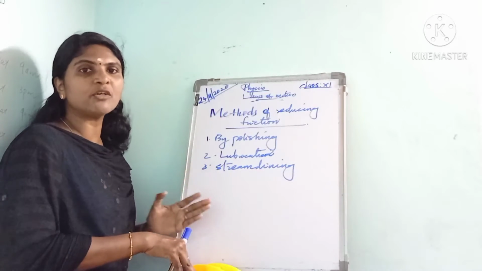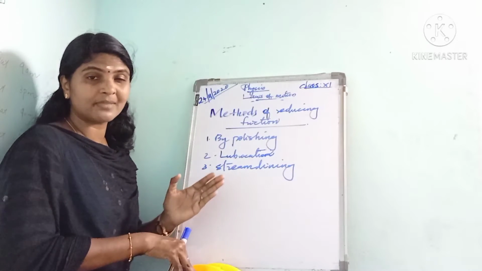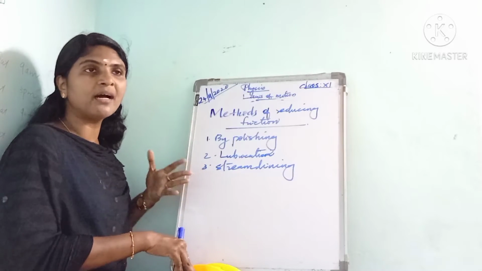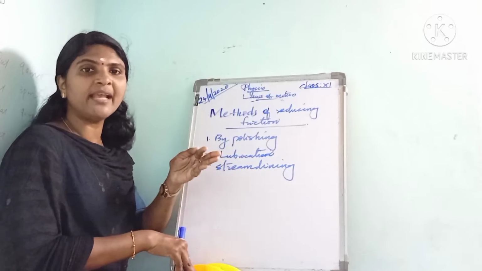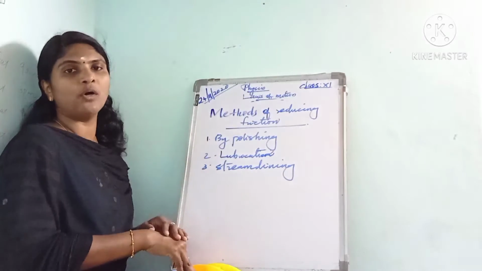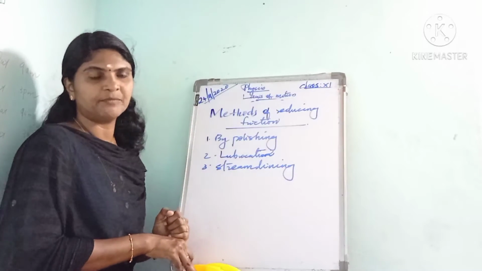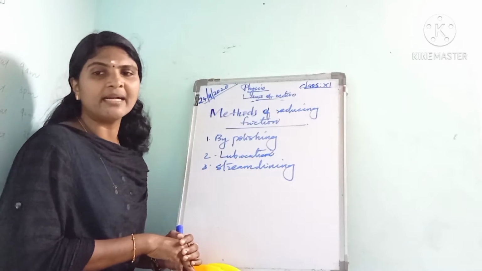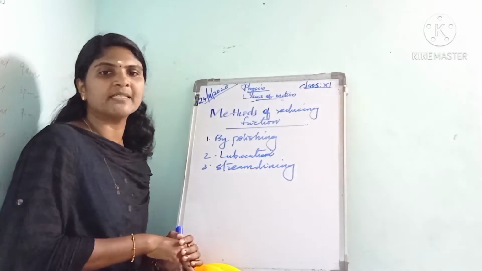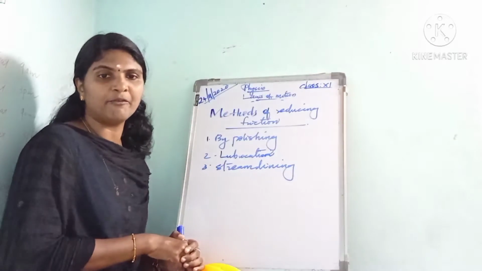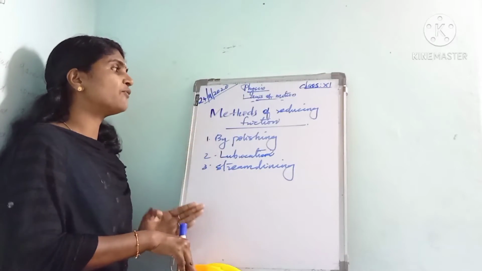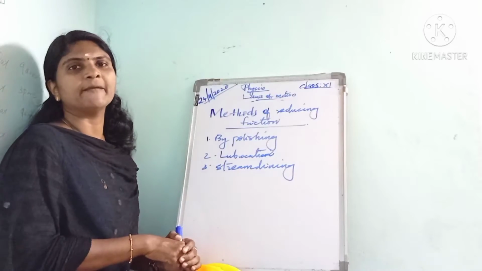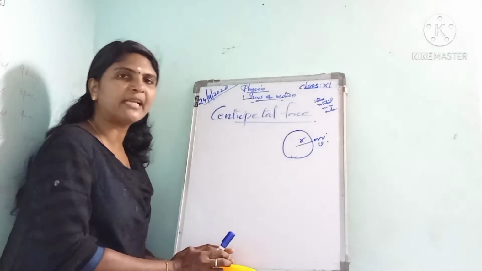Also in the case of ships and boats, there is the resistance offered by water. Only if the edges, that is the front, are sharp, it can smoothly go and overcome the friction. That is streamlining. The friction due to air is considerably decreased by streamlining the shapes, sharp in front. So these are the methods for reducing friction: polishing, lubrication and streamlining.